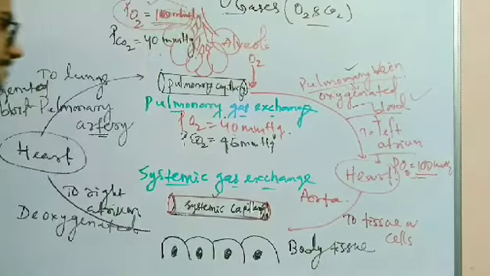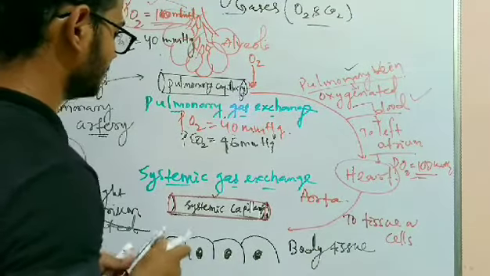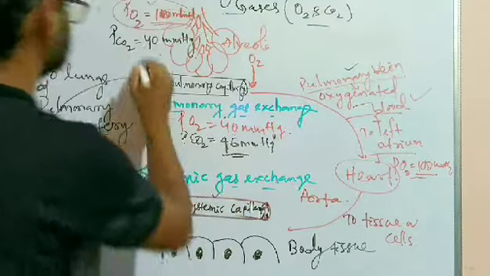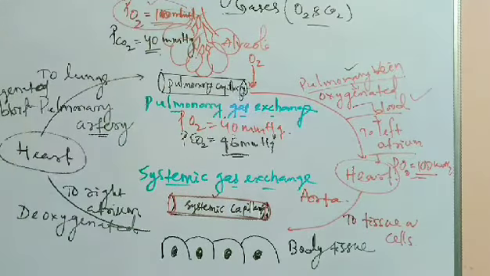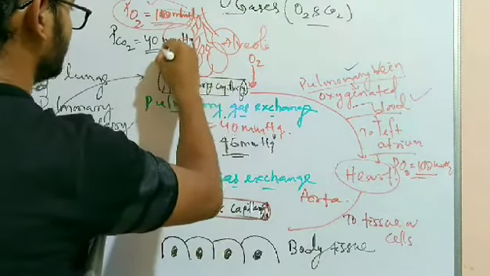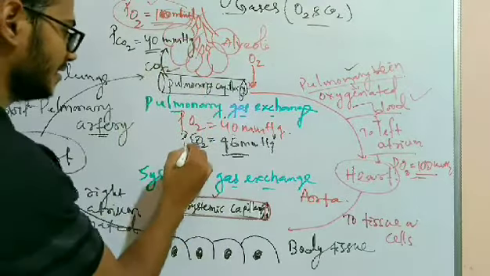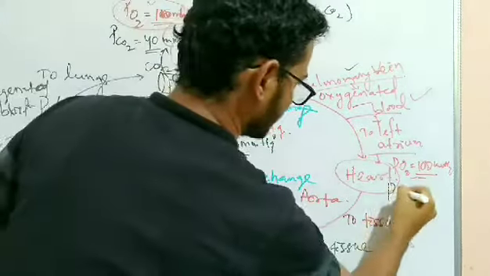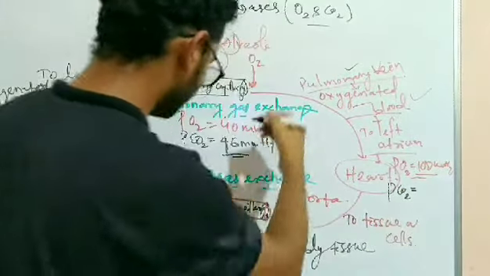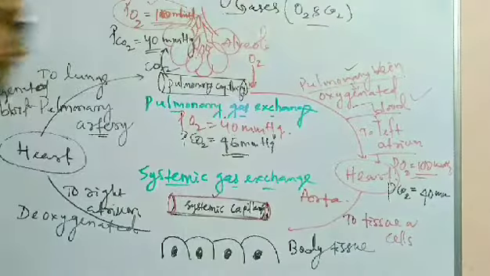making it oxygenated. Likewise, here the carbon dioxide is 46, but here it is 40. So it diffuses from 46, from the pulmonary capillary, the carbon dioxide diffuses to the alveoli till the partial pressure of carbon dioxide is reduced to 40 mmHg.